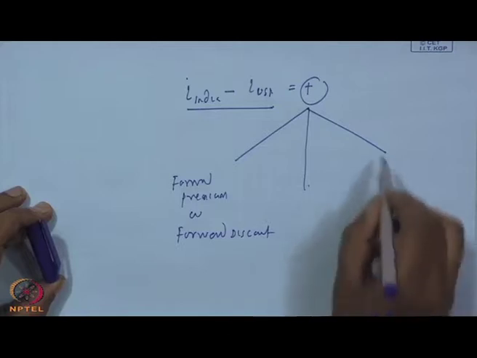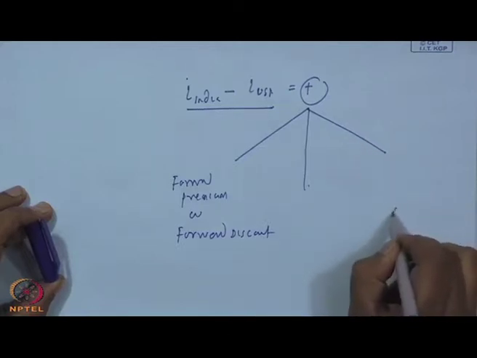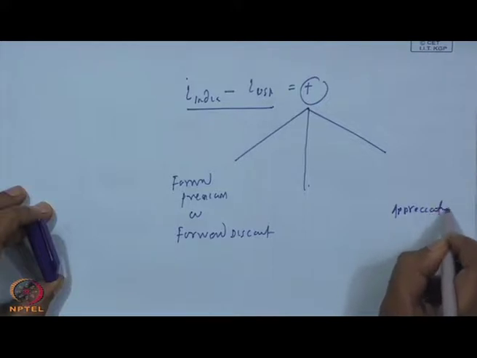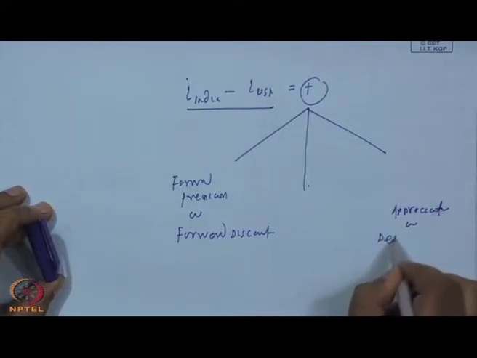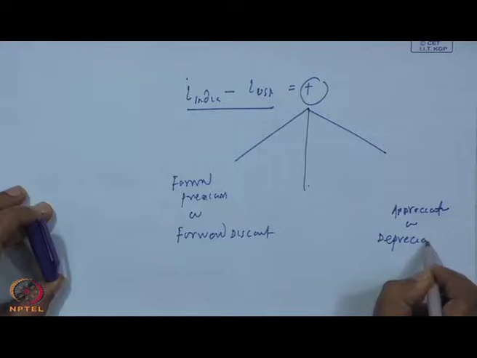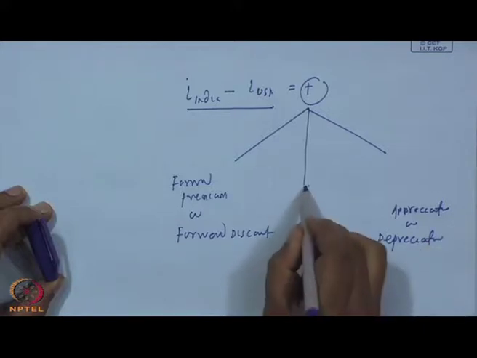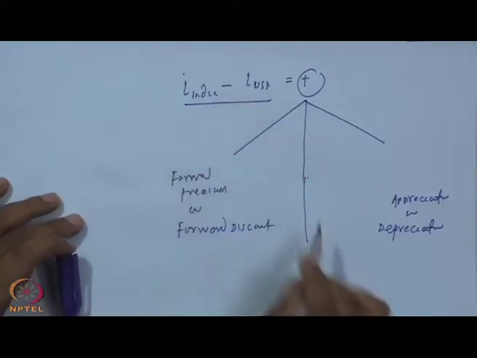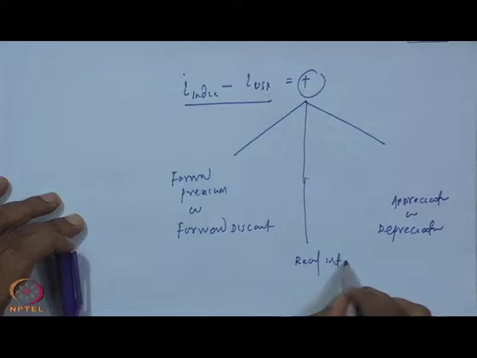It may also lead to an appreciation or depreciation of the domestic currency. And the third is that this may happen through what is called real interest arbitrage.